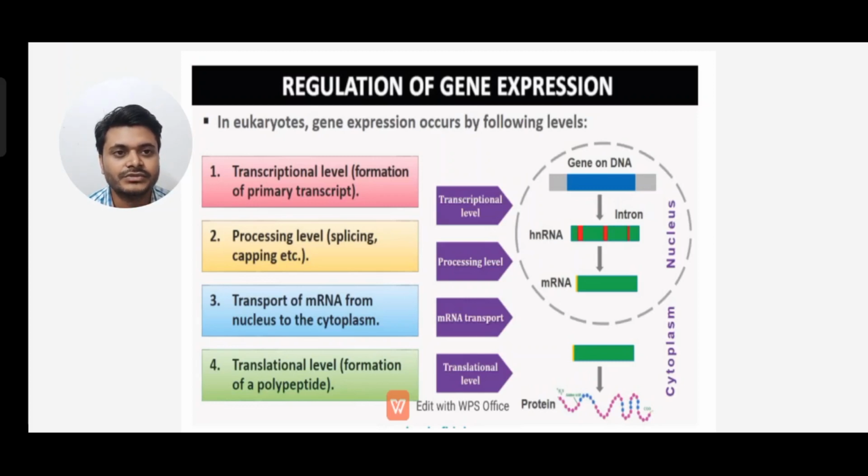So the transcriptional level is the conversion of DNA to mRNA. Mostly the hnRNA is converted into mRNA, and that falls under the processing level. So the transcription level and processing level combine to form the transcription process. Next, the mRNA is transported from nucleus to cytoplasm. From the nucleus the mRNA comes out in the cytoplasm, and in the cytoplasm the translational level starts, where mRNA is converted into protein.